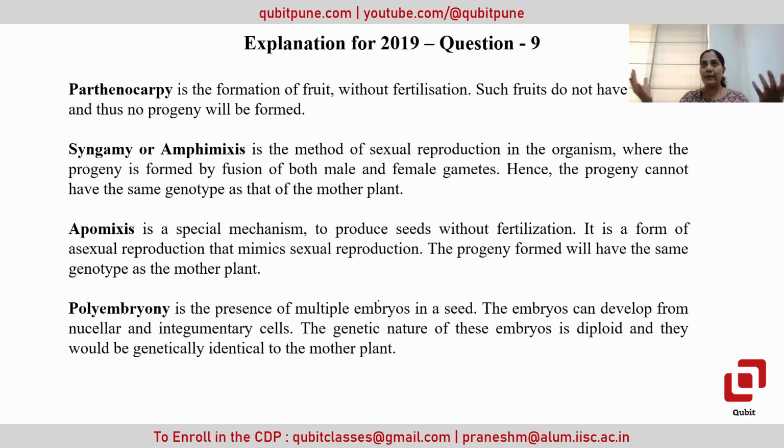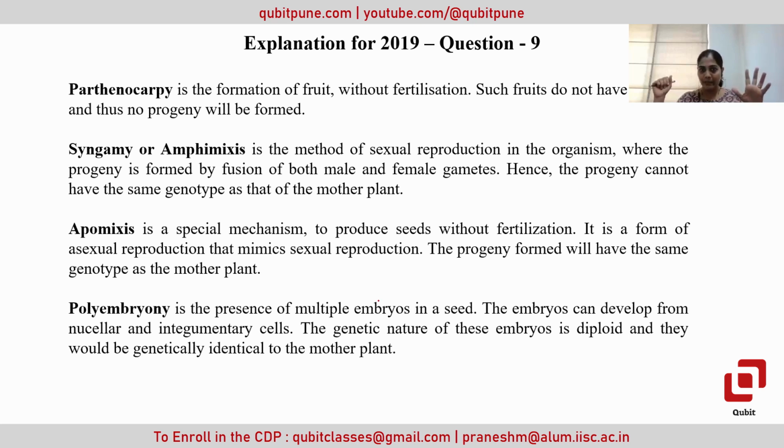If no progeny will be formed, then how will it spread through clonal proliferation? Though only one plant is involved in developing the parthenocarpic fruit, as progenies are not formed from this, it cannot be the answer to this question. Then syngamy or amphimixis. This is a sexual way of reproduction where progeny is formed by fusion of male and female gametes. If fusion happens, then the progeny cannot have the same genotype as the mother plant only, as there will be fusion with another parent as well. So syngamy is definitely not the option.